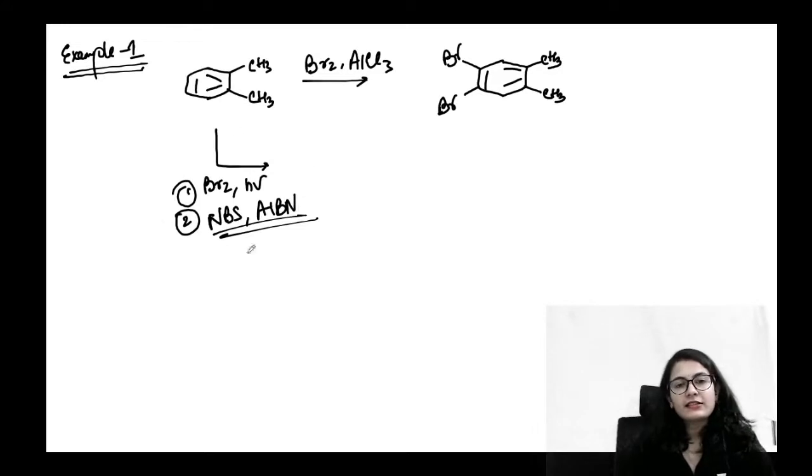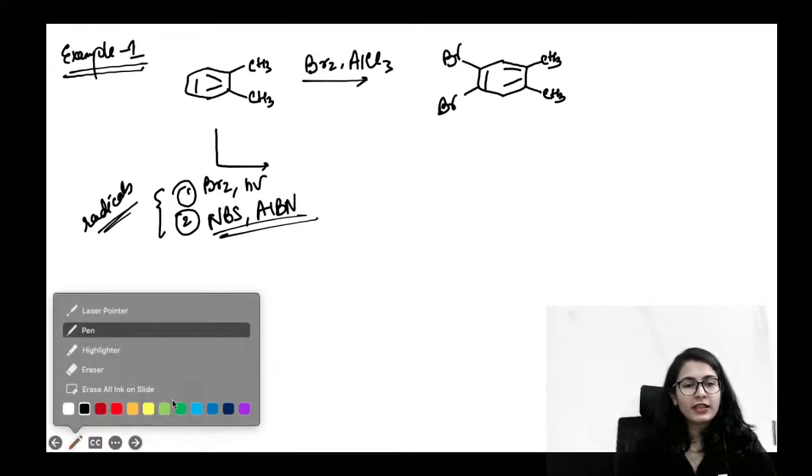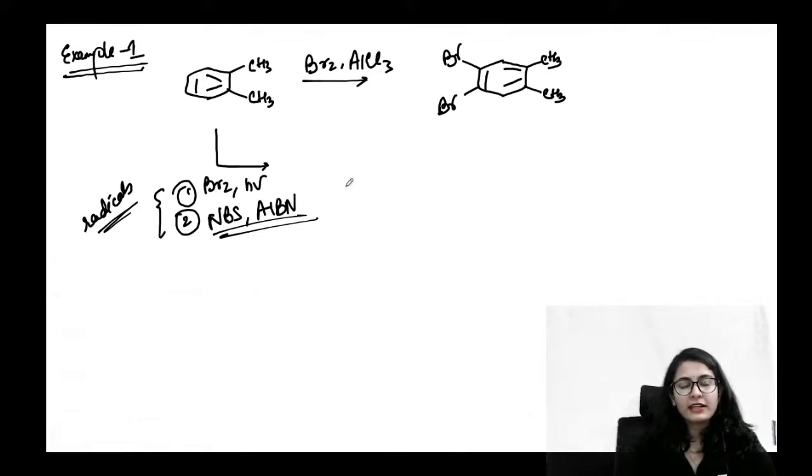And discussing this is really, really important, guys, because NBS will also give you an electrophilic bromine as well as a radical bromine depending on the situation. So in the presence of light or in the presence of AIBN, it will give you a bromine radical. Same over here. Both of these are going to give you radicals. Alright, तो इसलिए ये इतना ज़्यादा important है.